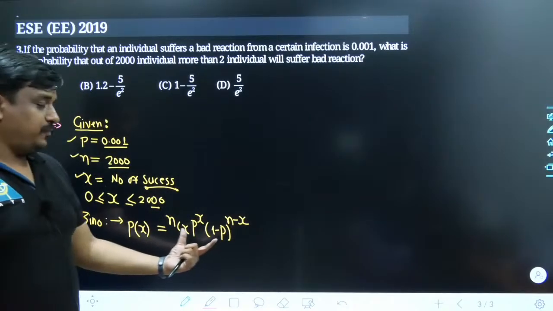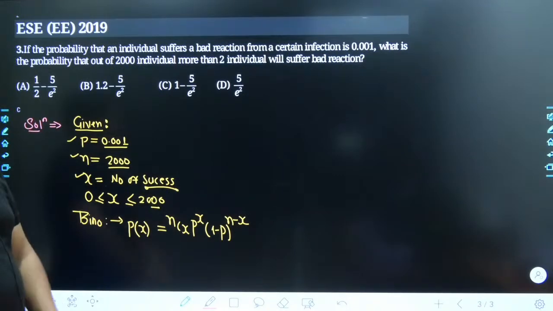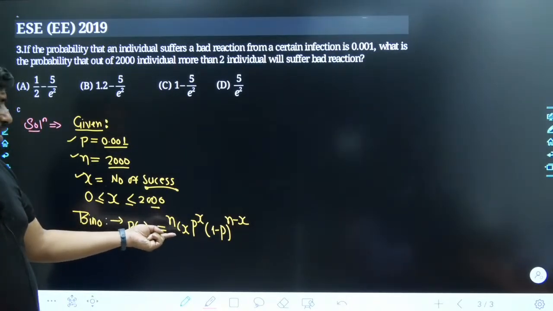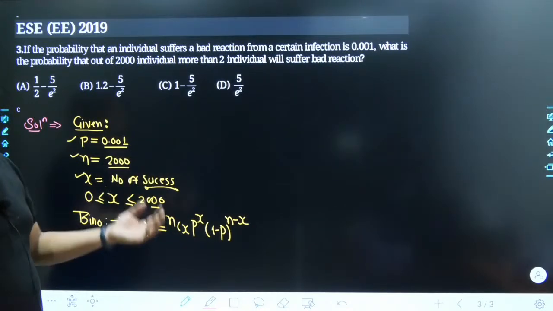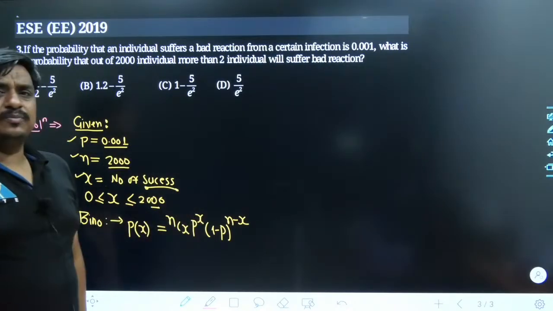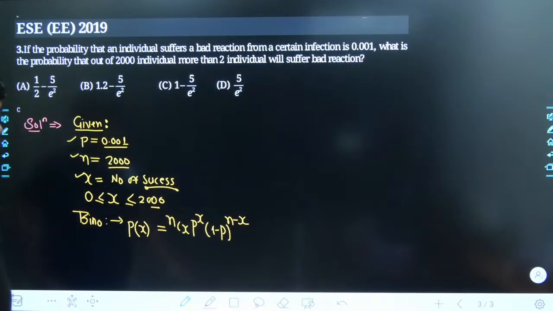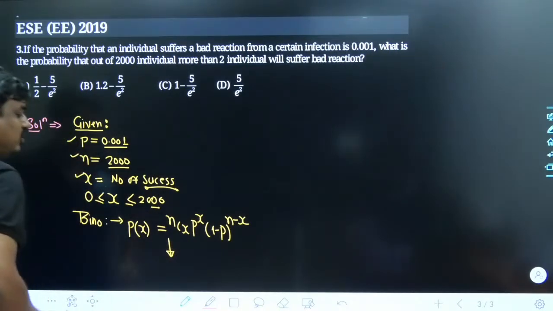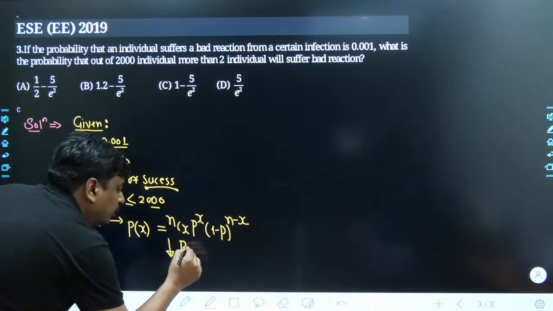But here what is happening, my dear friends? If n is 2000, and the values of x we are going to deal with are 3, 4, 5 and so on, the calculations become much more complex. So what I can do is apply the limiting case of the binomial distribution, and that is nothing but the Poisson distribution.